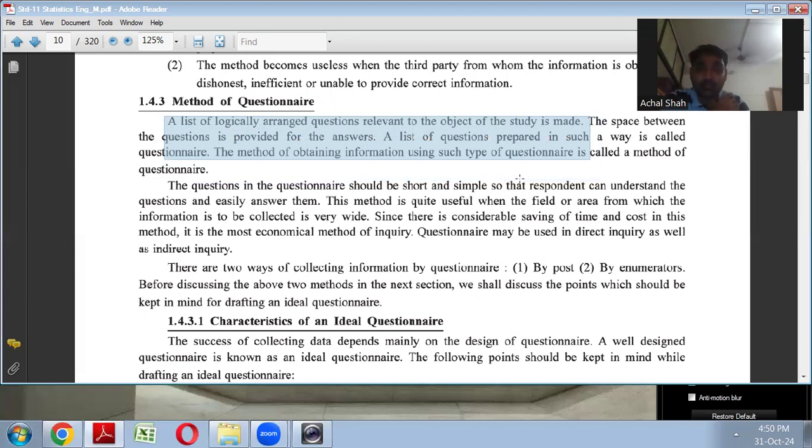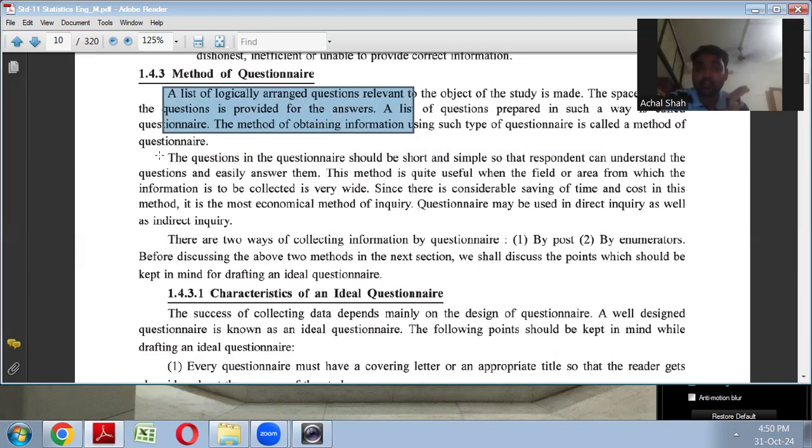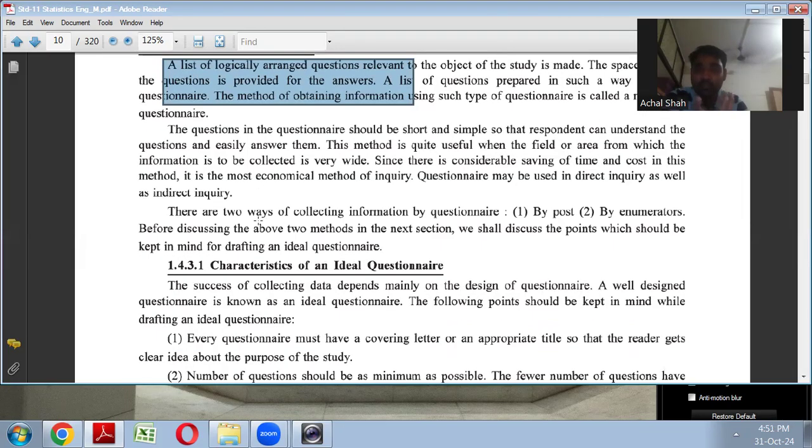So this method is useful when the questions are very short and simple, so that they can answer quickly. Otherwise, what will happen? He will feel bored. If big answers are to be given, then he may not fill it properly, or he may leave some questions. He will not give answers because he will feel bored, right? So in that case, the questions which you are using must be short and sweet, right? Now there are two ways under this method. Again, two ways. One is by post, one is by enumerators, right?